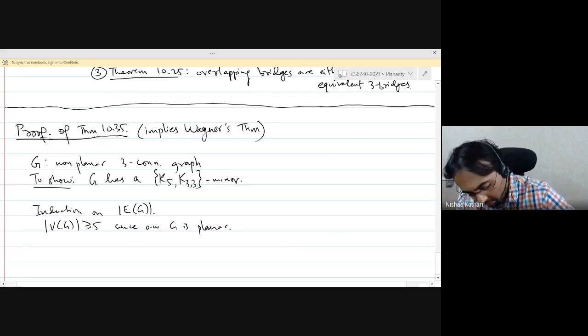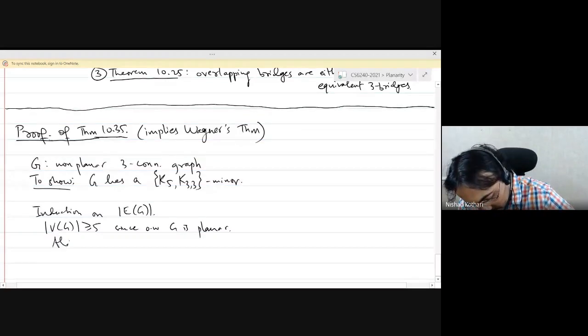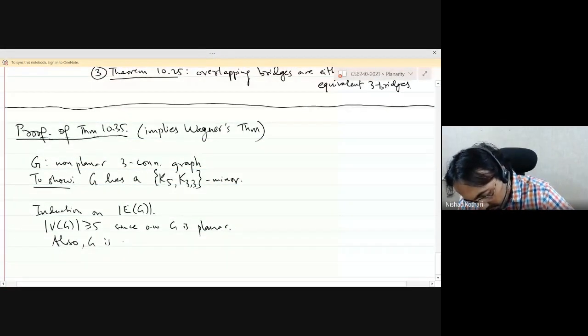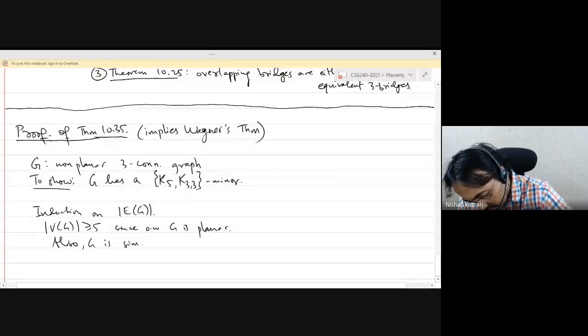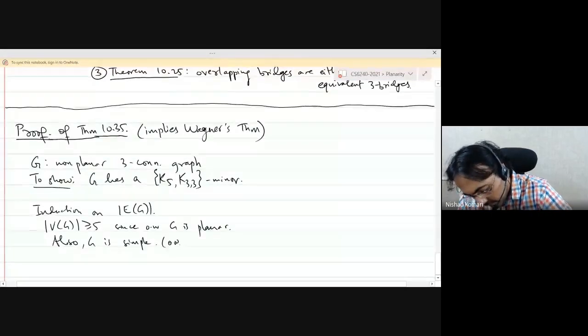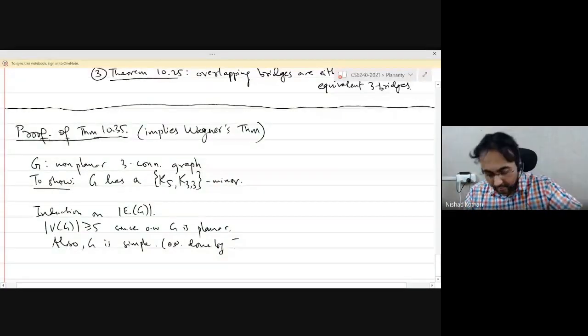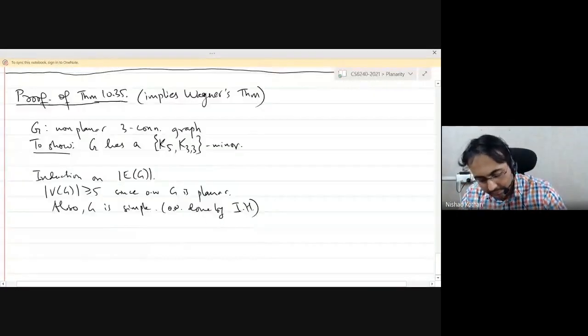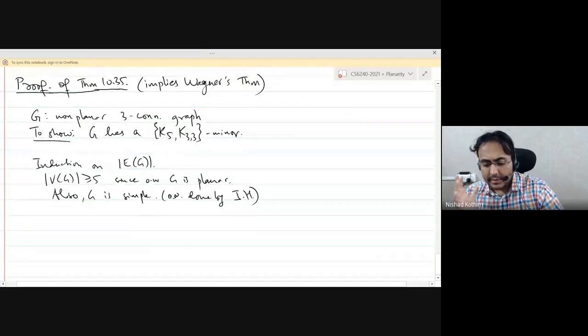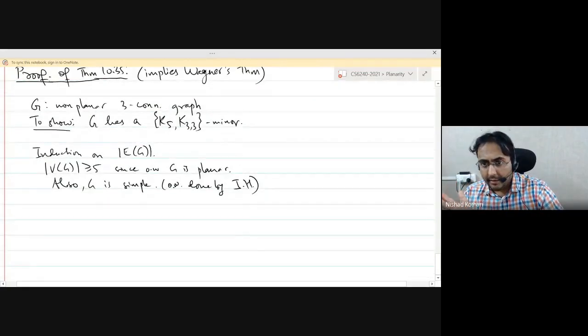Okay, so also G is simple, otherwise done by invoking the induction hypothesis. Okay, good. All right, so we have a simple 3-connected non-planar graph. Let's take a planar embedding of this graph.